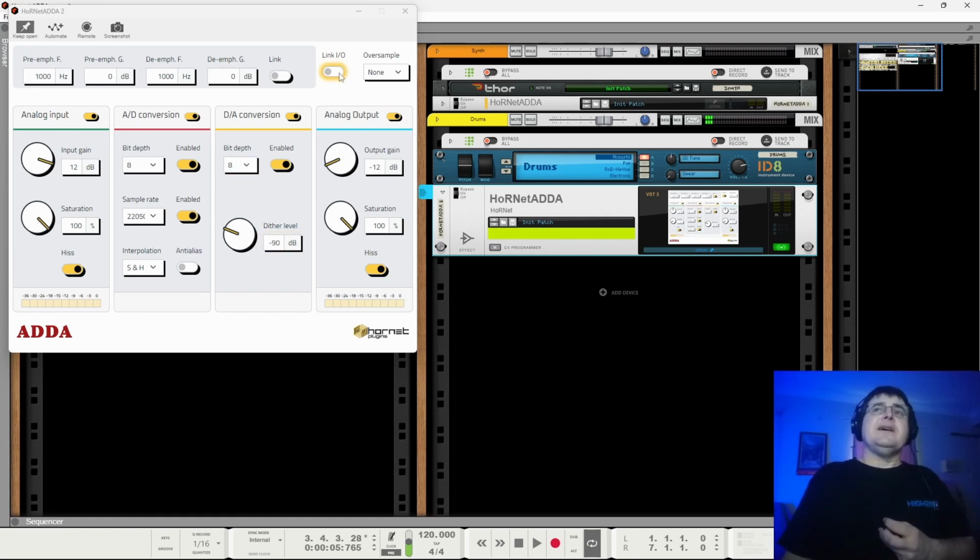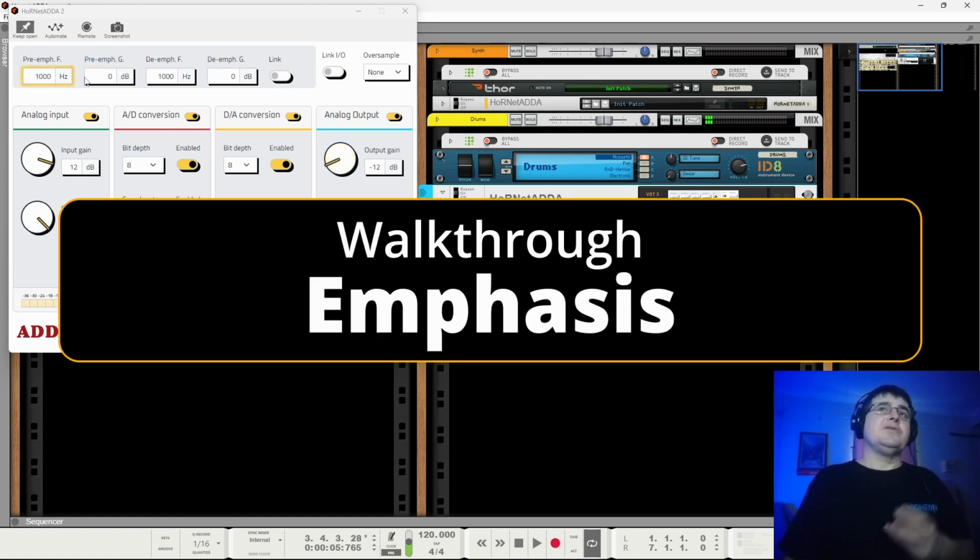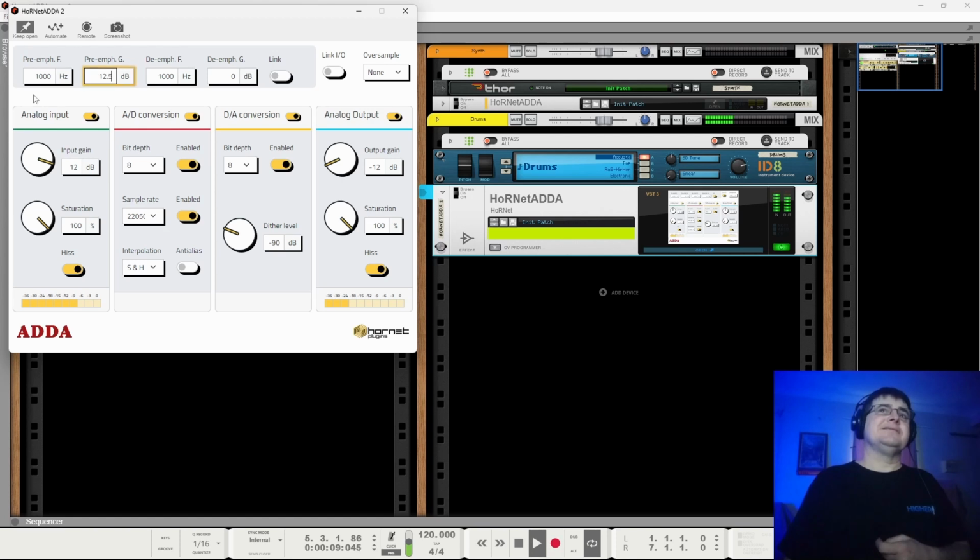We can link the I/O as we saw here, and I'm not doing it simply because there are bugs, and the same with, you've got a pre and post emphasis. So if we take our thing here, we can set a frequency amount and then add or subtract some dBs to it, and if they're linked, then you'll do the same on the other side.